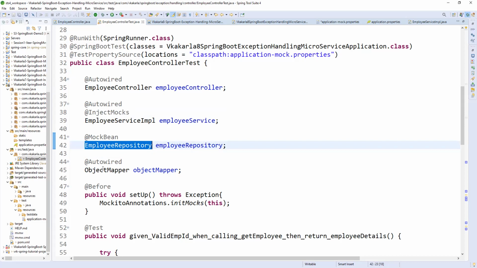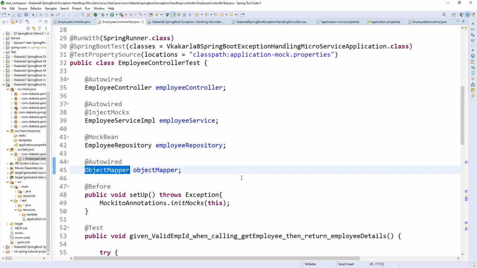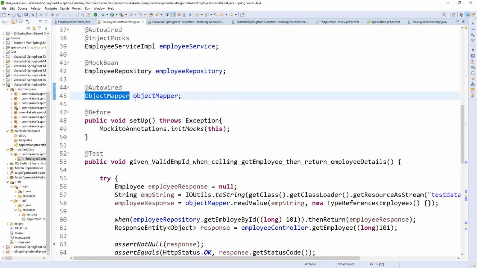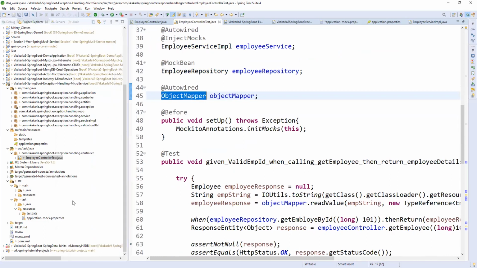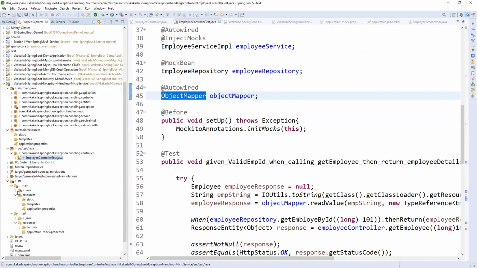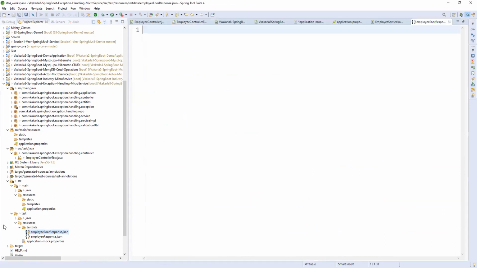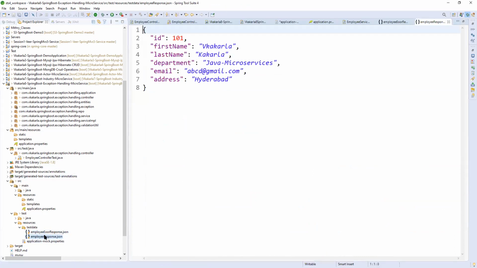Fine. So here is the exact use of the object mapper. So what is this object mapper? See, you need to take an employee request object and convert it to the employee response object. The employee response object would obviously be in JSON format. If you see here, I already have test data. So under the test resources, static, test data, employee response, employeeResponse.json.